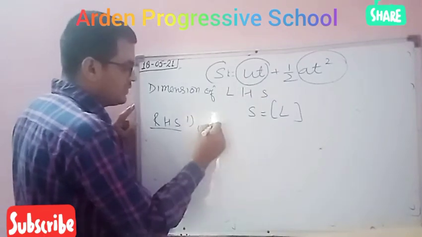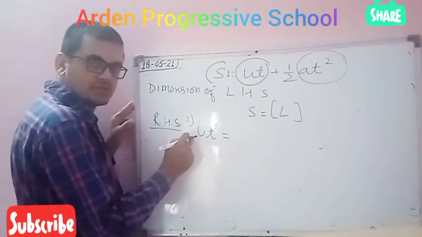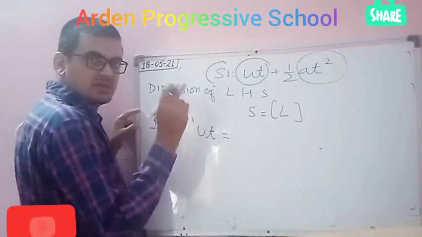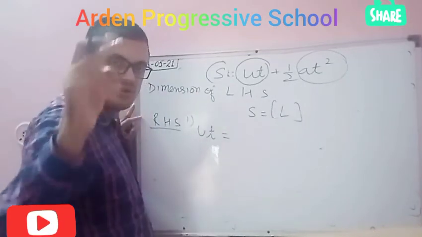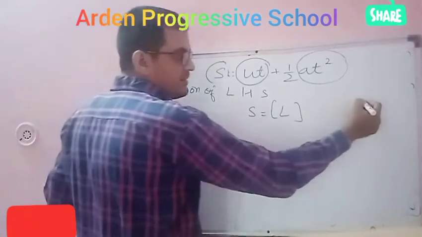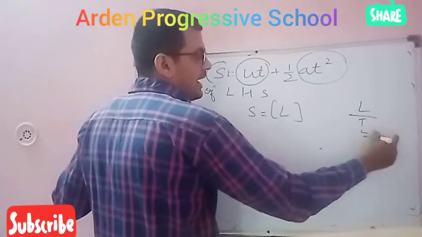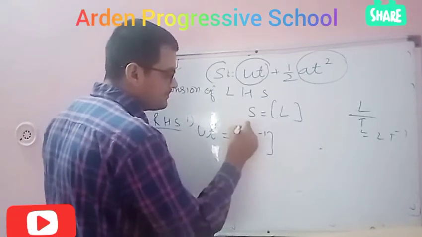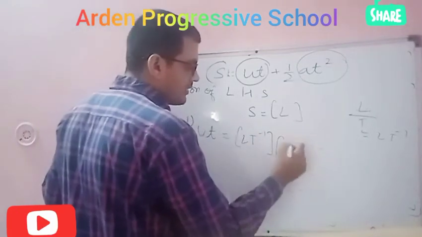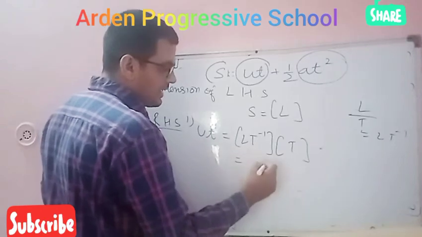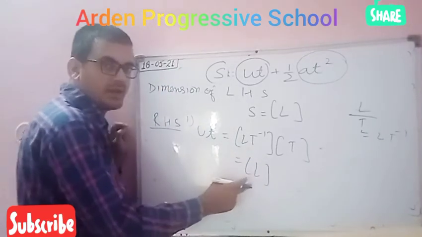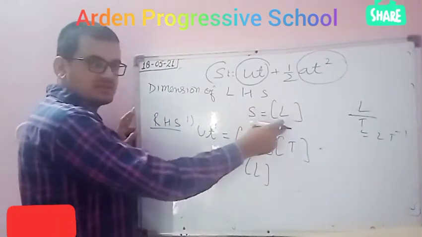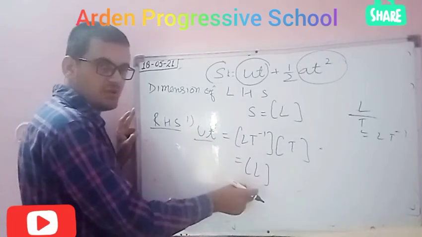First part, ut. U is the velocity. What will be the dimension of velocity? Velocity equals displacement upon time. Displacement means length, so length upon time: Lt minus 1. Lt minus 1 into time t. So the dimension of ut will again be L. The dimension of distance is L, and the dimension of ut is also L.